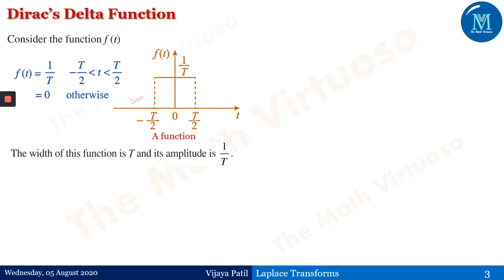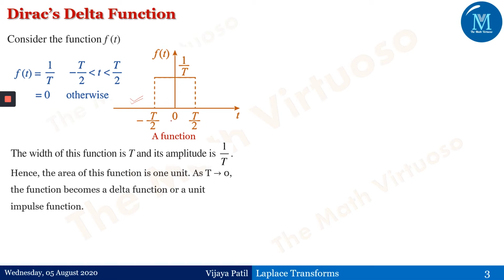Now the width of this function is t, because it's from minus t by 2 to t by 2, and its amplitude is 1 by t. That is, this height is the amplitude, 1 by t. Hence the area of this function is 1 unit. You can see that this is a rectangle, and the area of this rectangle is 1 unit. As t tends to 0, the function becomes a delta function or a unit impulse function.